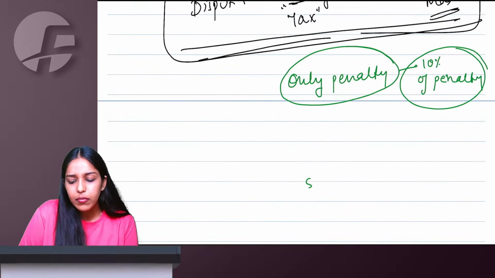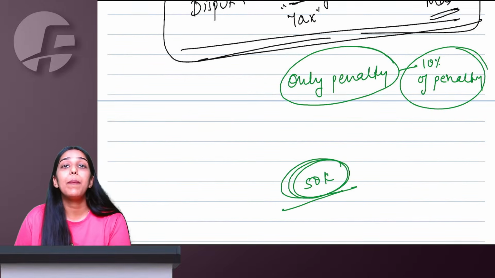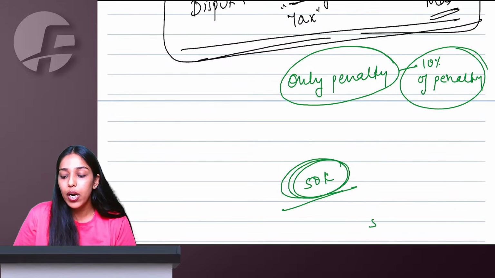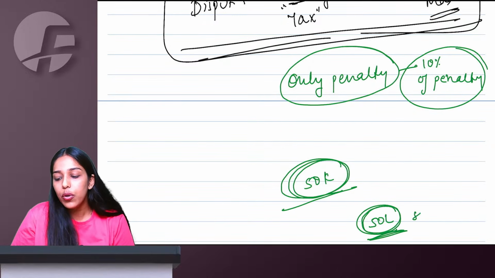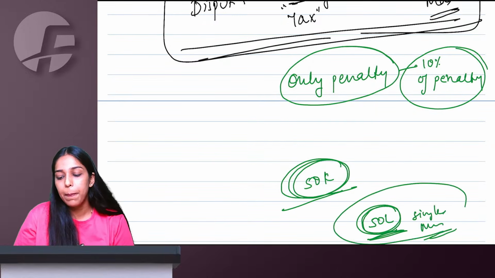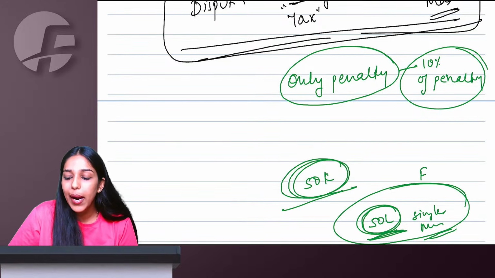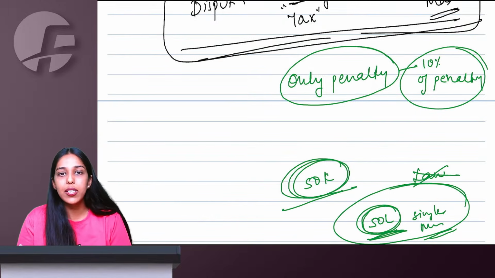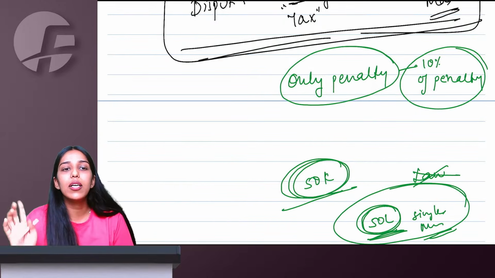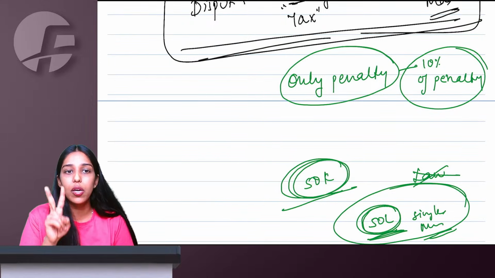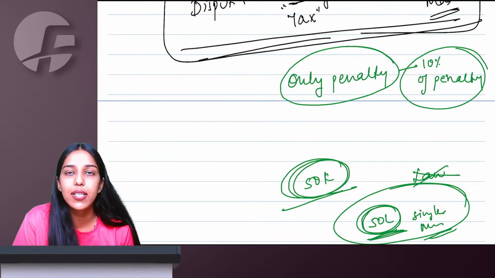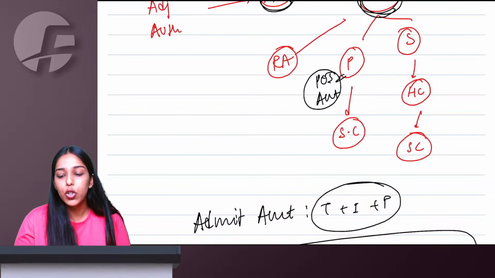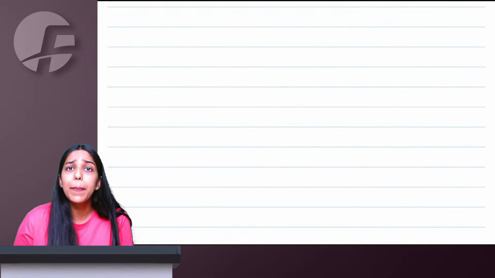For cases where the amounts are only up to 50,000, the appellate tribunal can even refuse to accept the case. Appellate authority becomes the last authority. For amounts less than or equal to 50 lakh, only a single member bench in the appellate tribunal can hear your case, if there is no matter of law and it is only a matter of fact. You have taken approval from the president, the amount is only up to 50 lakh, then even a single member bench can hear your case. Otherwise, one judicial and one technical, at least two members hear your case in an appellate tribunal. For place of supply and anti-profiteering matters, compulsorily you will be going to the principal bench only.